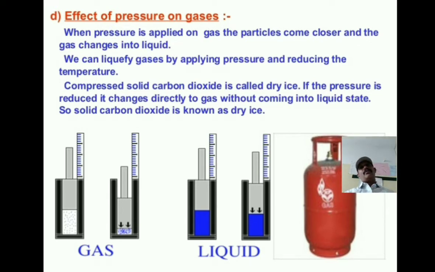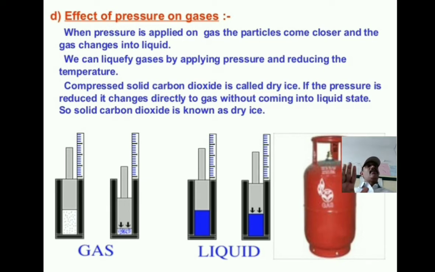I will give one good example here. When you apply pressure and compress carbon dioxide gas, its particles come closer and closer, and then it is converted into liquid. That liquid is cooled and it forms dry ice. This dry ice is used for transporting meat and fish for many days in a box.